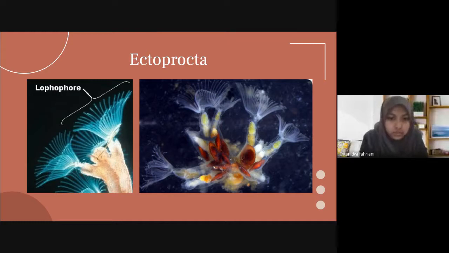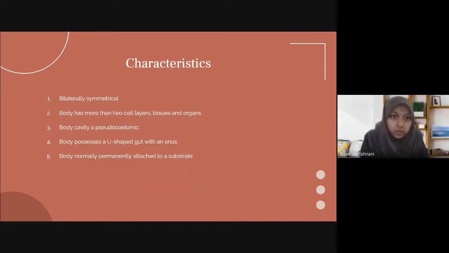It was also at radio or event, like sexual components and for software form. Next, characteristic of Ectopia. Relatively symmetrical body expanded solid layers, tissues and organs, very capacity to cellular coverage, body capacity, mixture with and announced, body normally very at which